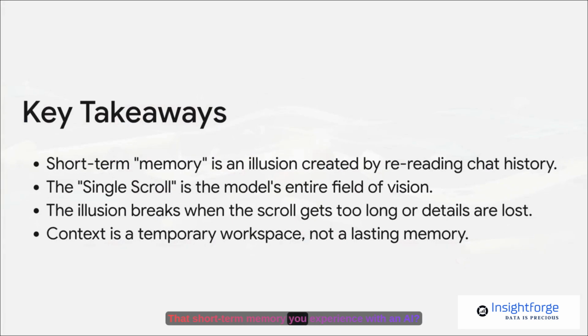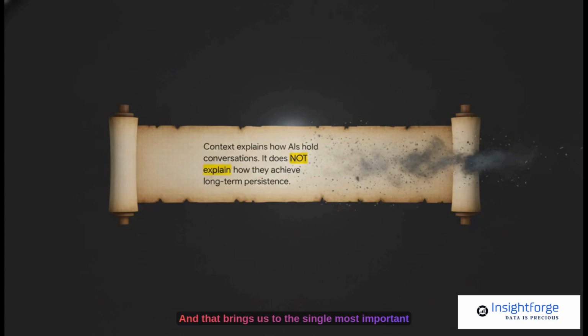So let's do a quick recap. That short-term memory you experience with an AI, it's an illusion, and it's created simply by rereading your chat history from that single scroll. This whole illusion breaks down when the scroll gets too long or when details get lost in the middle. And that means context is just a temporary workspace. It is not a lasting memory. And that brings us to the single most important takeaway from all of this. This entire mechanism of context, this whole single scroll idea, it perfectly explains how an AI can have a fantastic, coherent conversation with you for an afternoon, but it absolutely does not explain persistence.